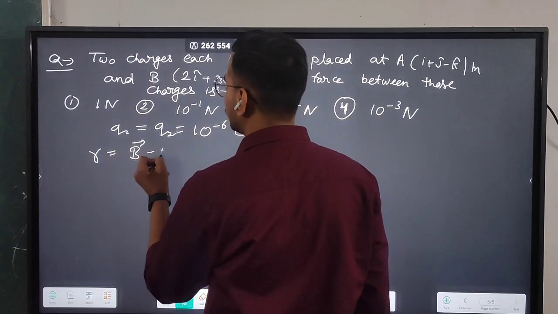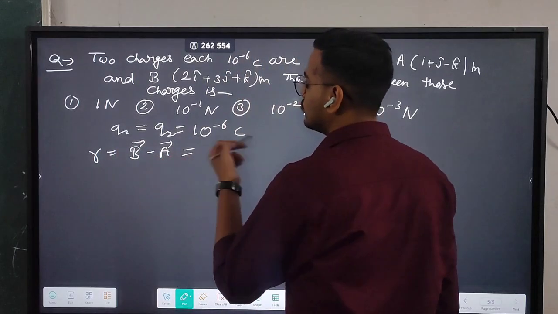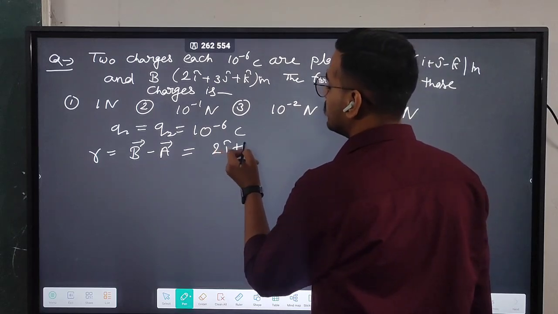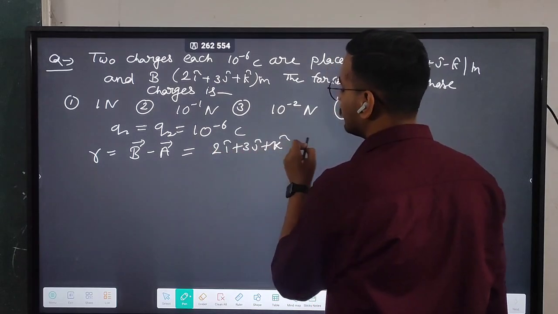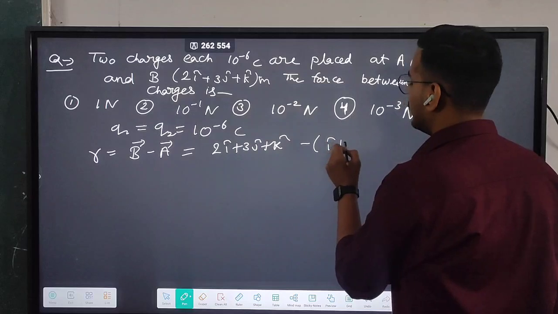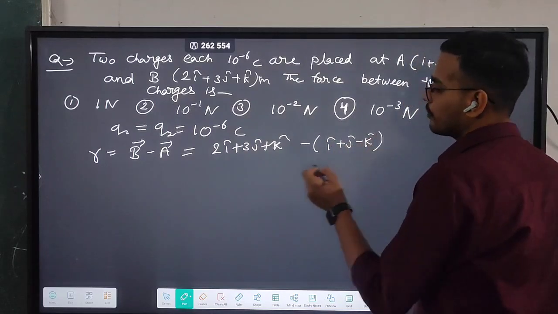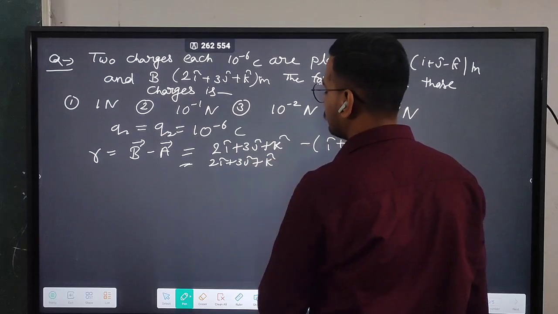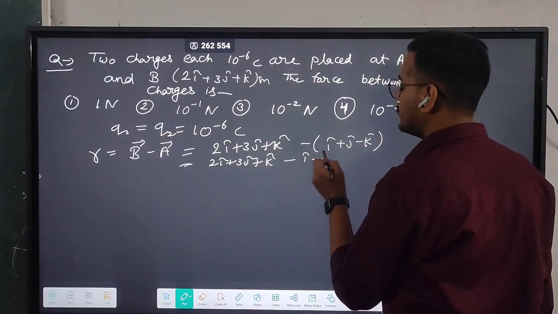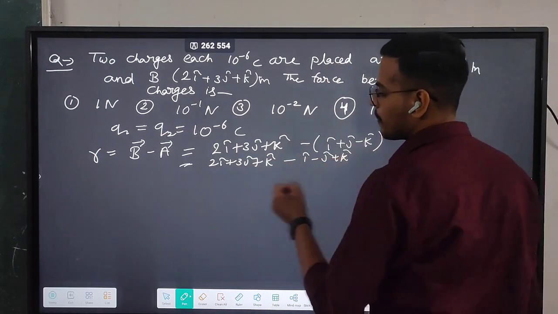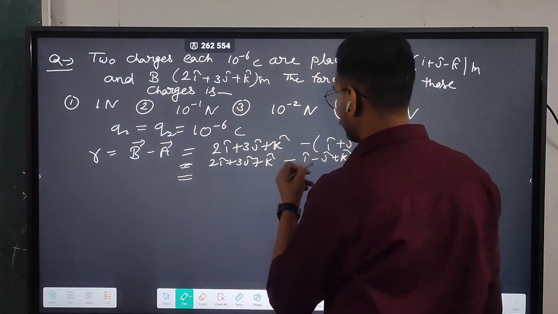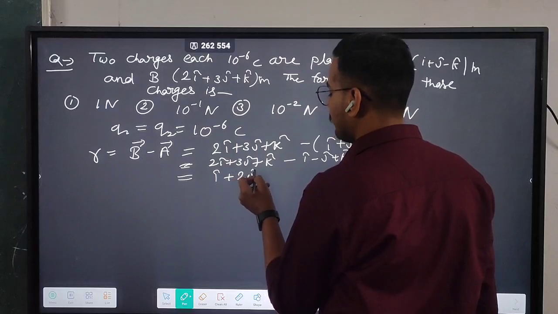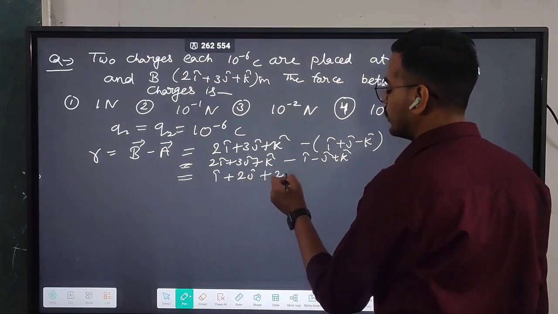The value of r will be vector B minus vector A, the difference of these two coordinates. It will be 2i cap plus 3j cap plus k cap minus i cap plus j cap minus k cap. It will be 2i cap plus 3j cap plus k cap minus i cap minus j cap plus k cap. 2i cap minus i cap, 3j cap minus j cap plus 2j cap, and k cap plus k cap, 2k.